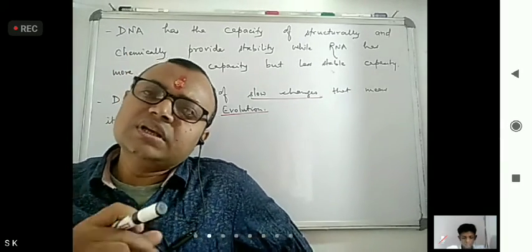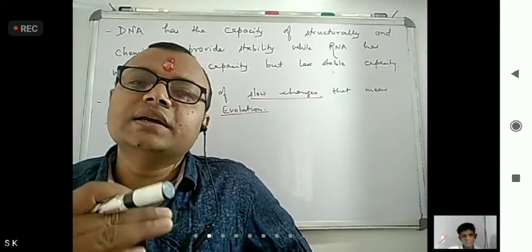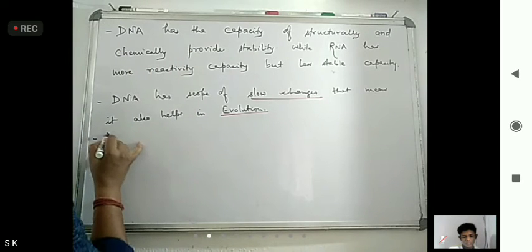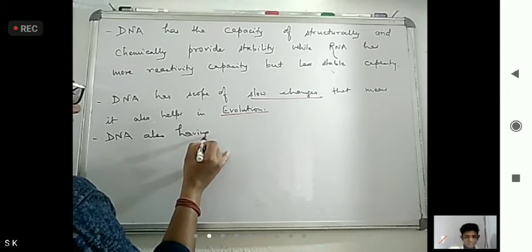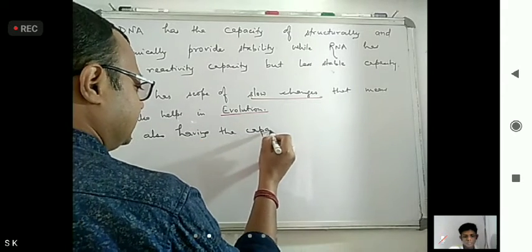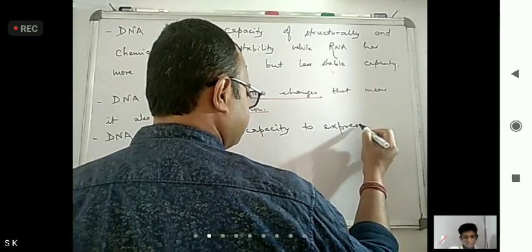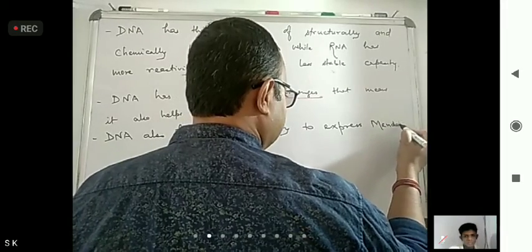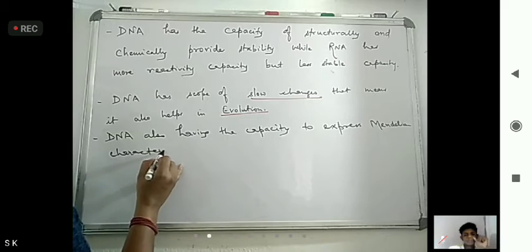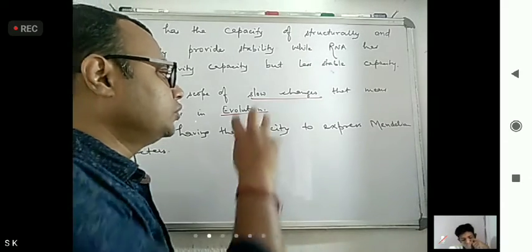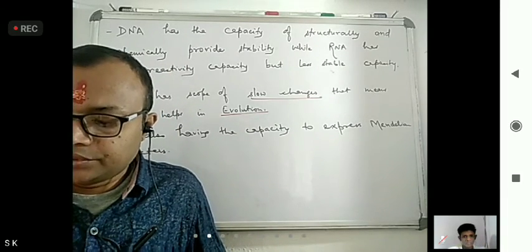Now, DNA also has the capacity to express Mendelian characters. This is more important, and that's why it differentiates RNA from DNA.